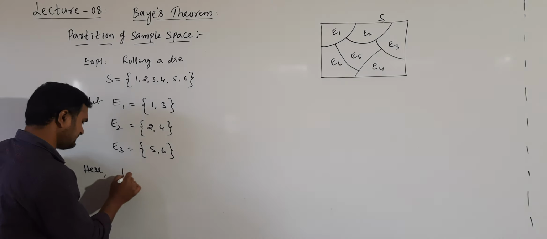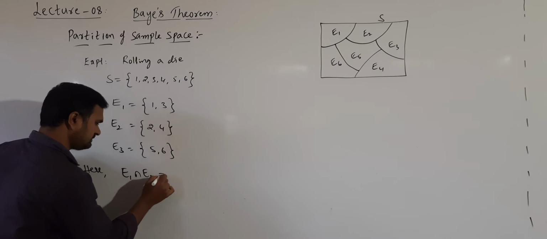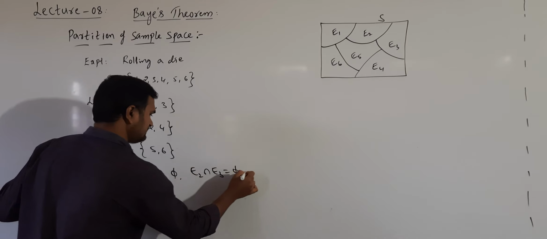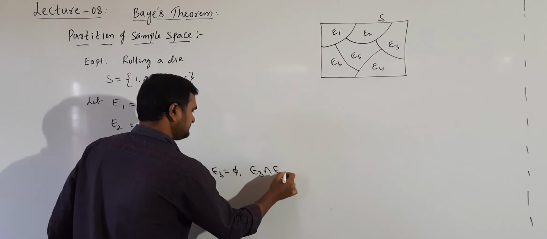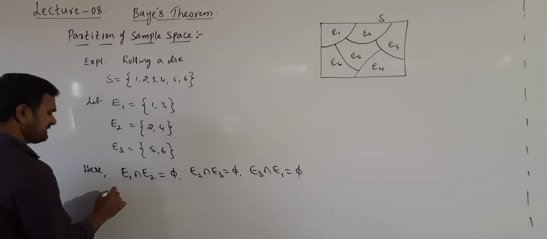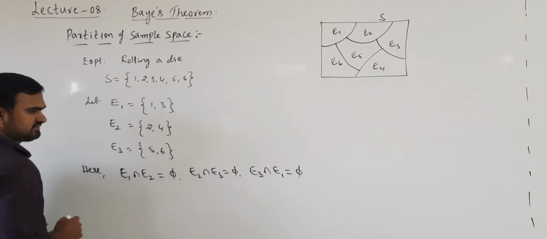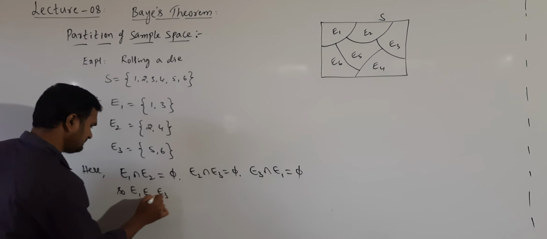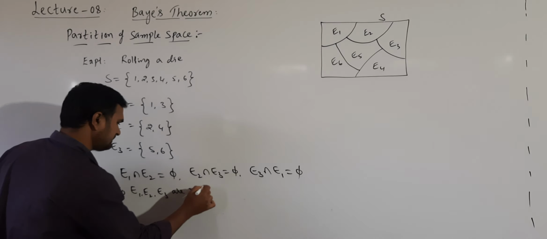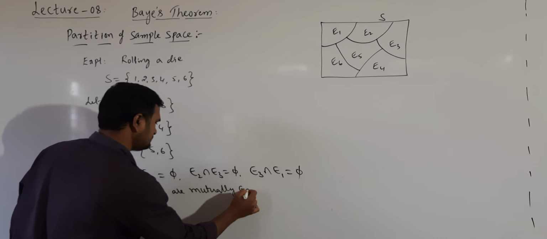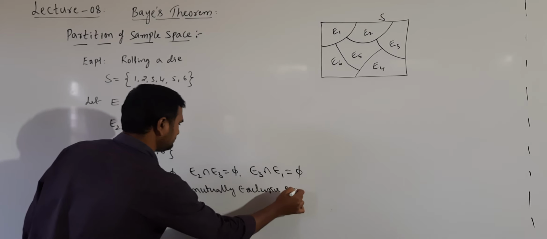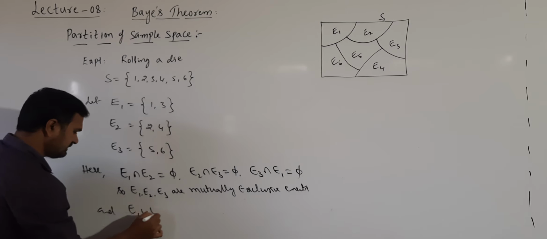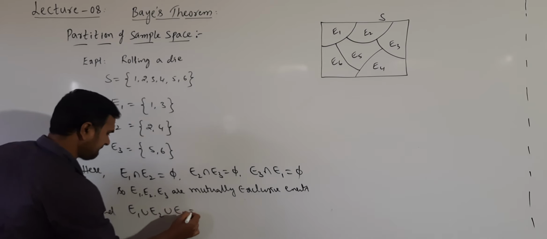So, here E1 intersection E2 is a null set, E2 intersection E3 is also a null set, E3 intersection E1 is also a null set. So, they are mutually exclusive events. And what is E1 union E2 union E3?